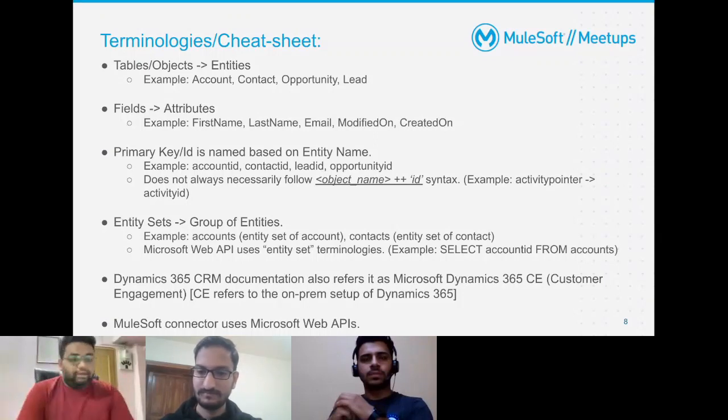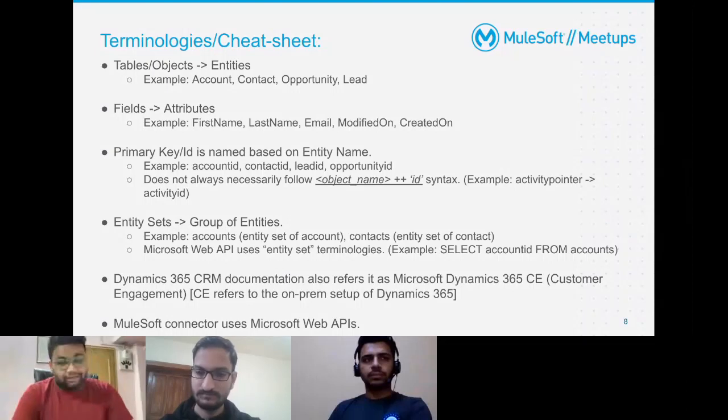Entity sets. Any group of entities is called an entity set. For example, if there are multiple account records, those are combined and called accounts, right? It's just the plural form of a regular entity. That's called an entity set. And Microsoft has an API called Microsoft Web API, and that Web API uses entity set terminology.